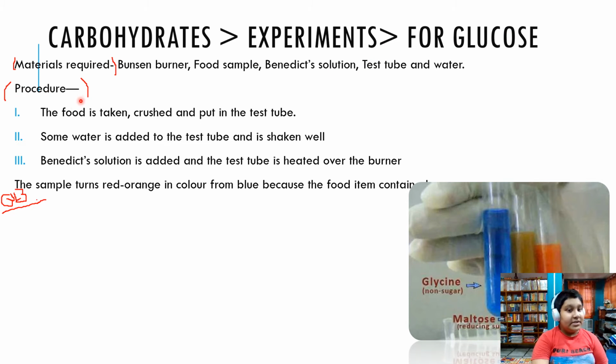Procedure. First, the food sample is taken, crushed, and put in the test tube, and then it is mixed with some water and shaken well. The Benedict solution is added. It is actually, you will see, a bluish cyan-like color, and then it is heated over the burner. Then, if the sample contains glucose, the sample will turn somewhat orangish. Magic.